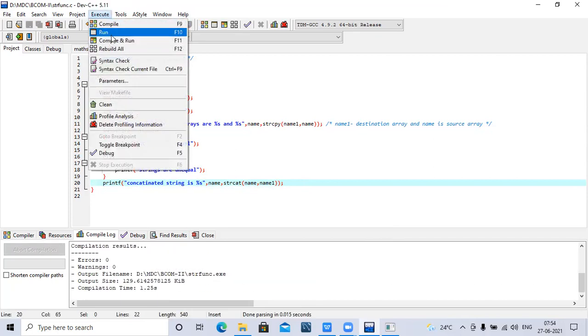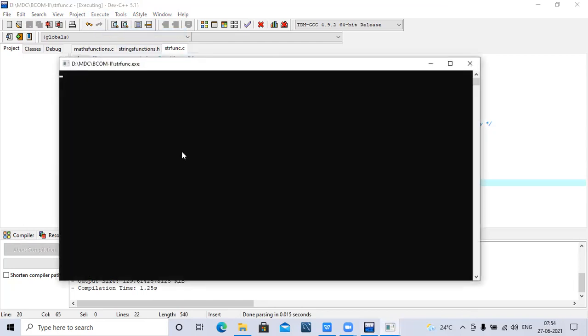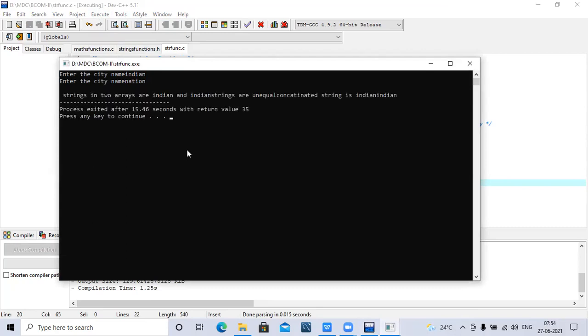So the first thing I'm giving is Indian, and the second one is nation. The strings in the two arrays are Indian and nation. Strings are unequal. And finally, the concatenated string is Indian, Indian.